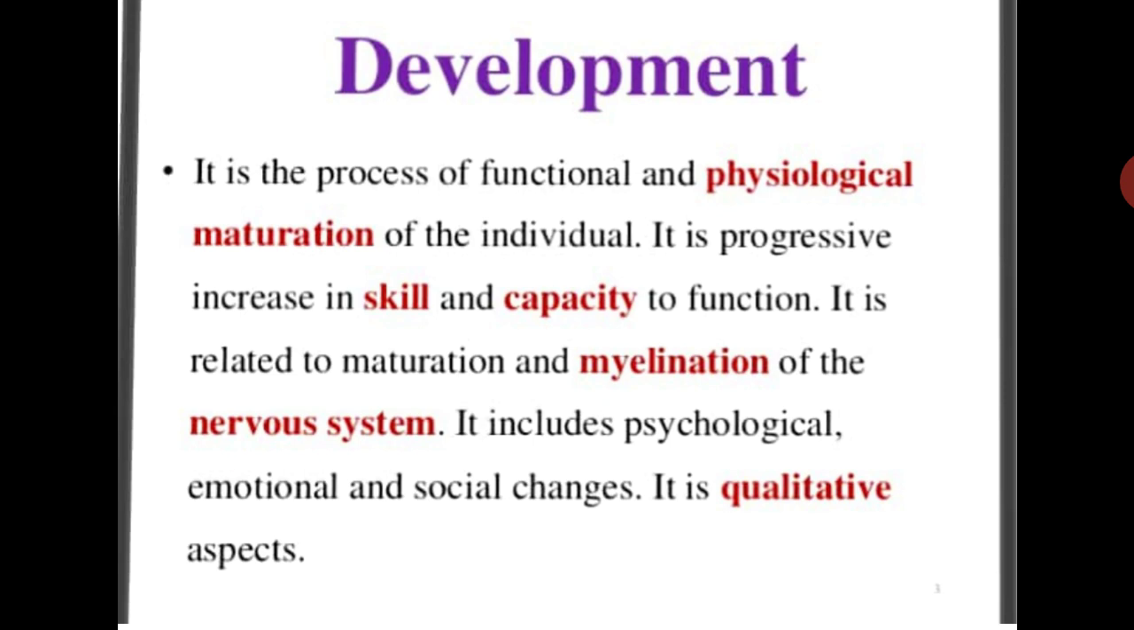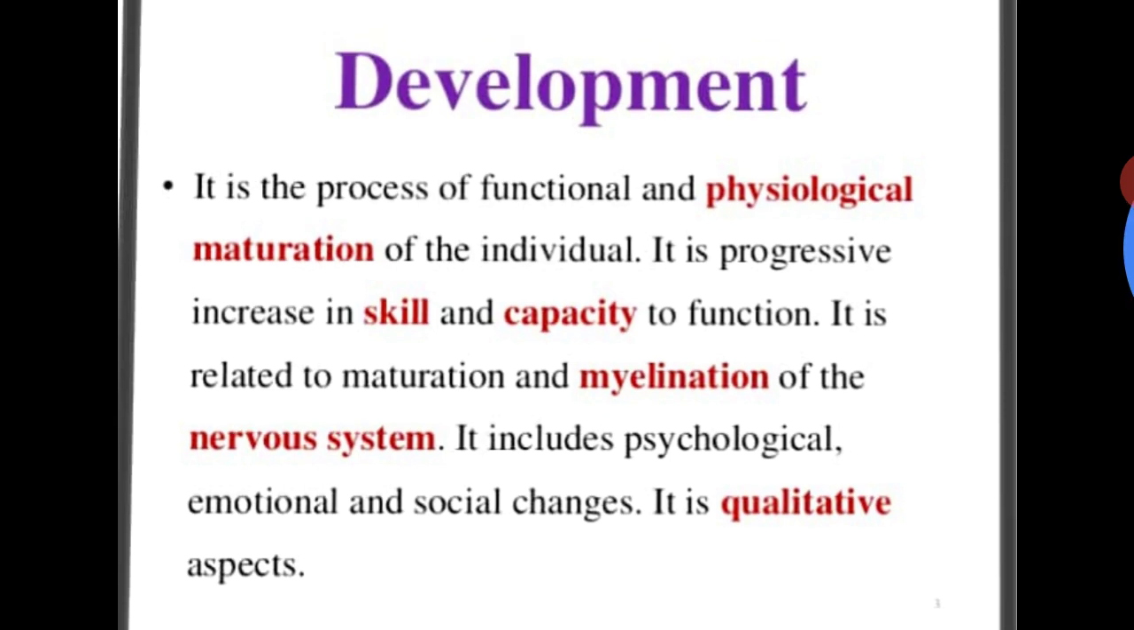Next, it includes the psychological, emotional, and social changes also. So in the development, psychological changes are also there. Now the children are able to feel and understand what is occurring around them, in their surroundings: what is sadness, what is happiness, what is good, what is bad. They are able to recognize and feel all these. So psychological development is also there, and emotional development is also there.